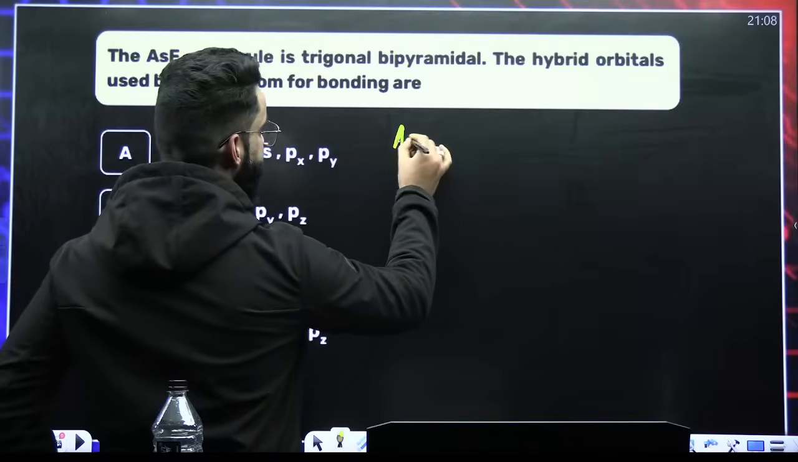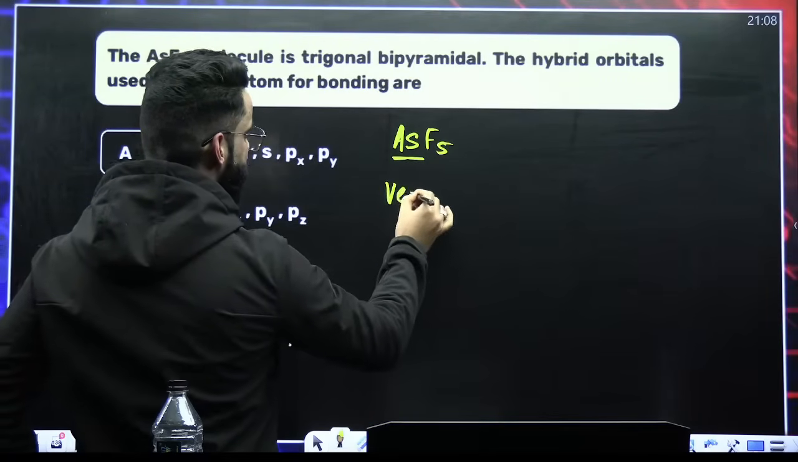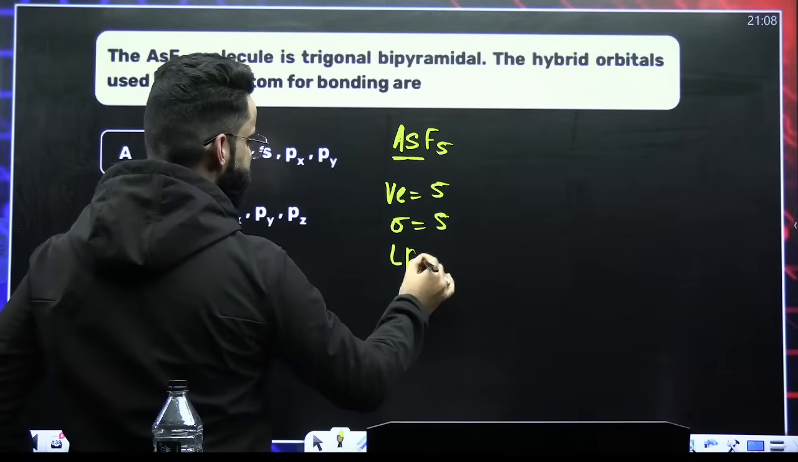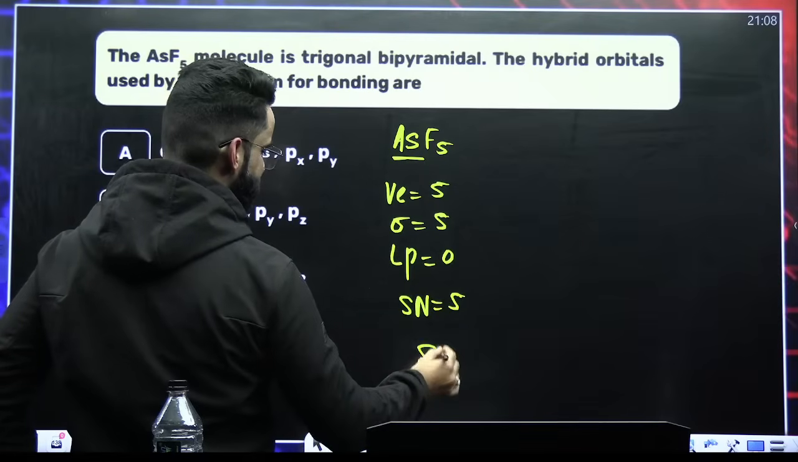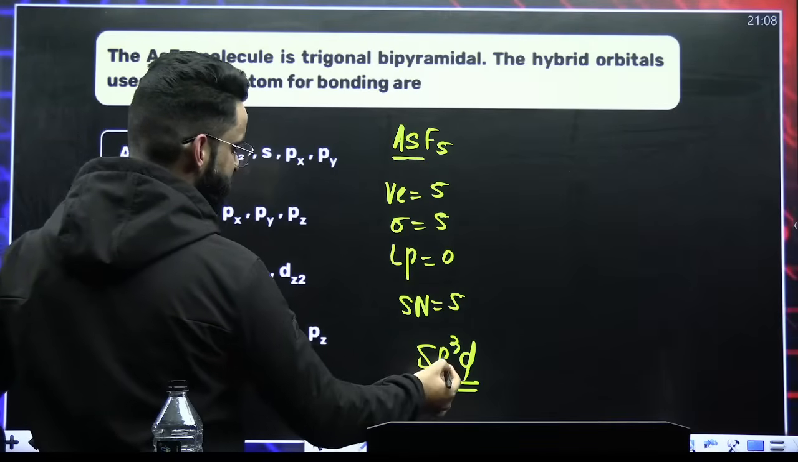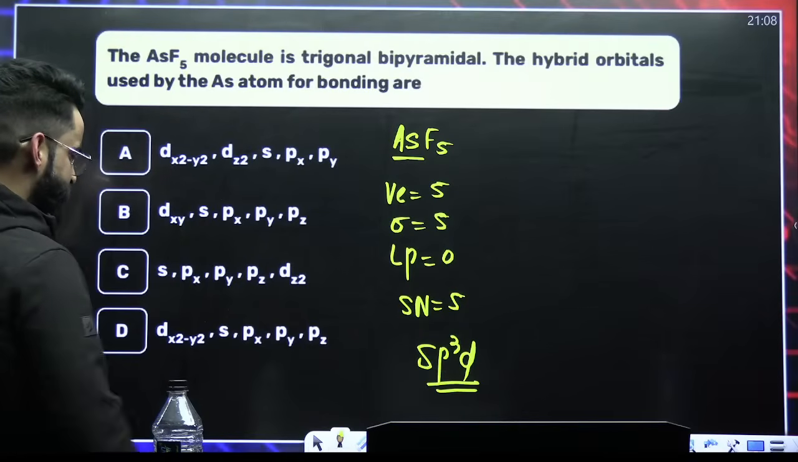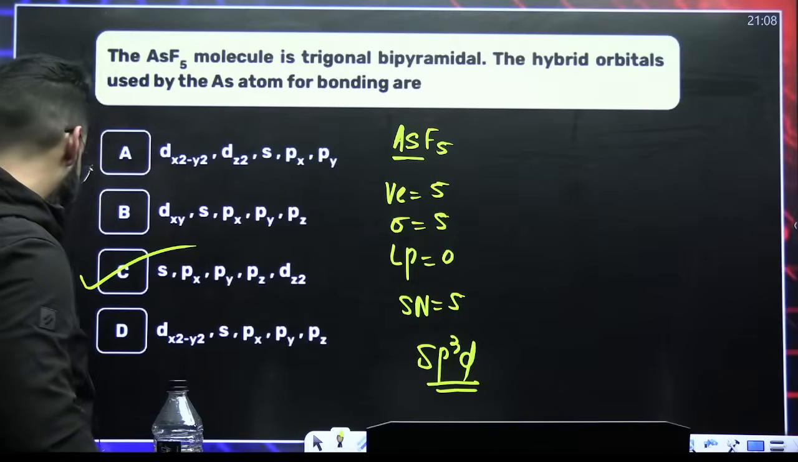AsF5. If you talk about the valence electrons of arsenic, that's 5. Sigma bonds, 5. Lone pairs, 0. Steric number 5 plus 0, 5. Hybridization sp3d. sp3d means s, px, py, pz and dz square. This again is something which we have discussed in yesterday's session in detail.